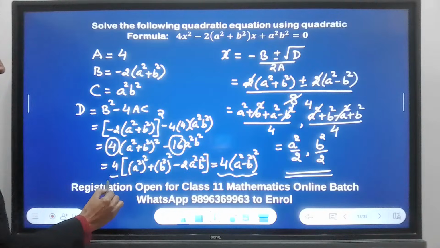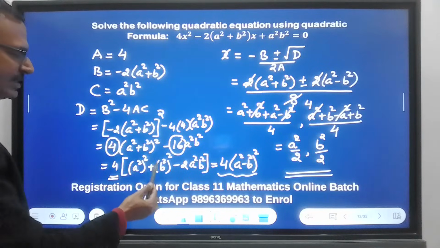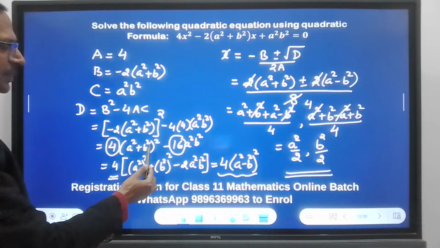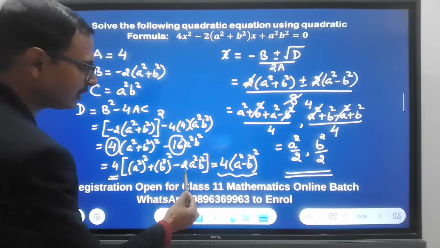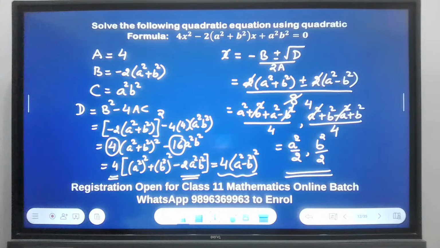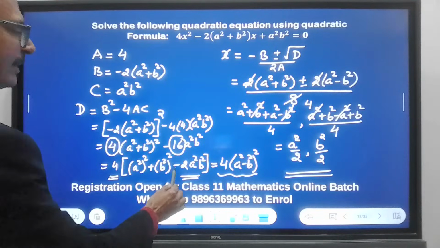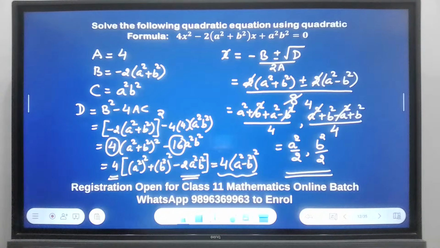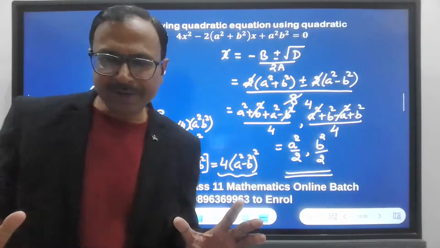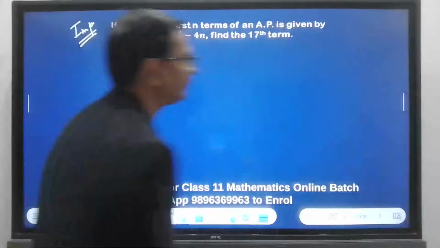I took 4 as a common factor, and then I expanded this: a square whole square plus b square whole square plus 2a square b square, minus 4a square b square made it minus 2a square b square. And this actually is the formula for x square plus y square minus 2xy, which is x minus y whole square. See? Okay, doubt cleared? Done? Okay, let's move on.